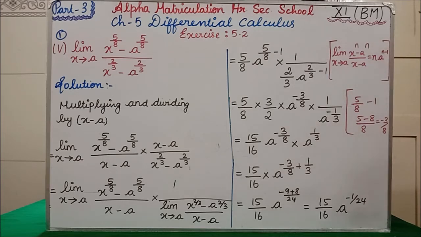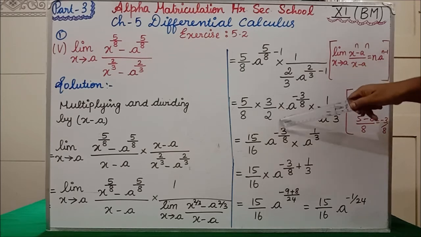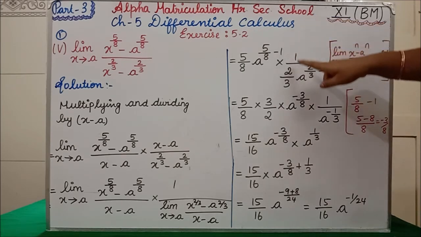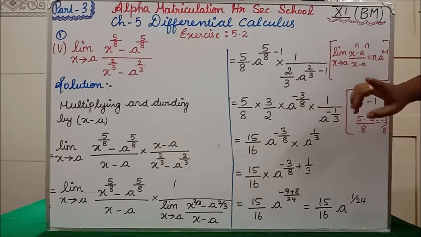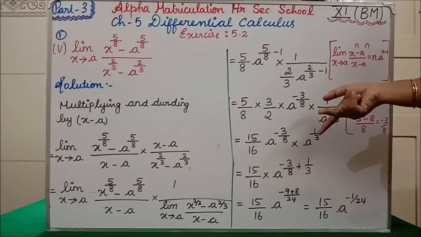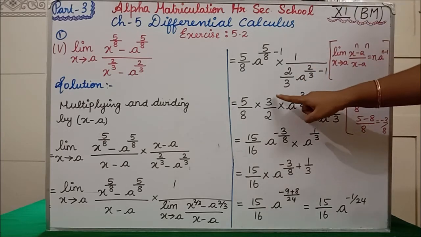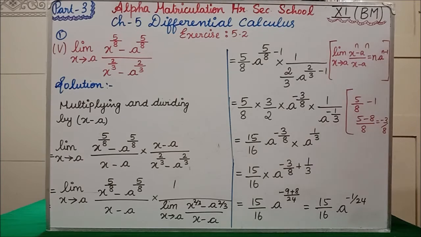Students, power values you have to write only in the power. Don't write next to the a. Clear? Now 5/8 I have written into 3/2. How I have written? 1 divided by 2/3 is there. If this comes to the numerator as a reciprocal, 2/3 will become 3/2. So we have written 3/2. Okay.